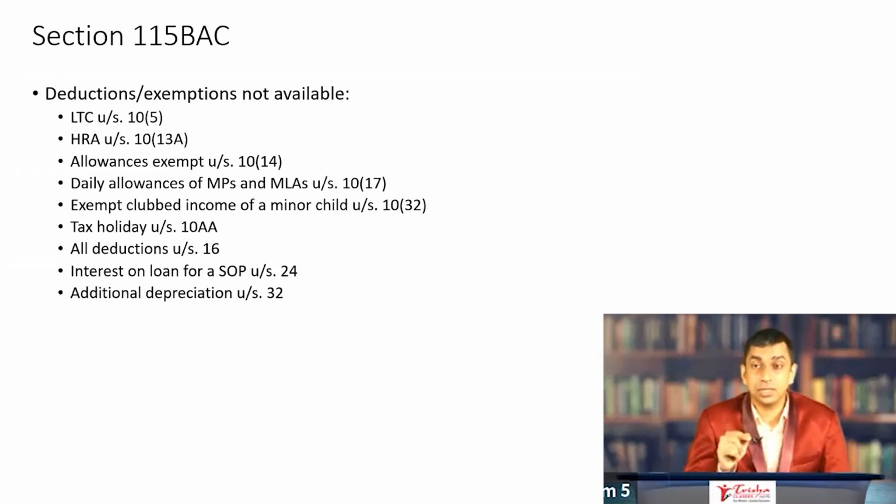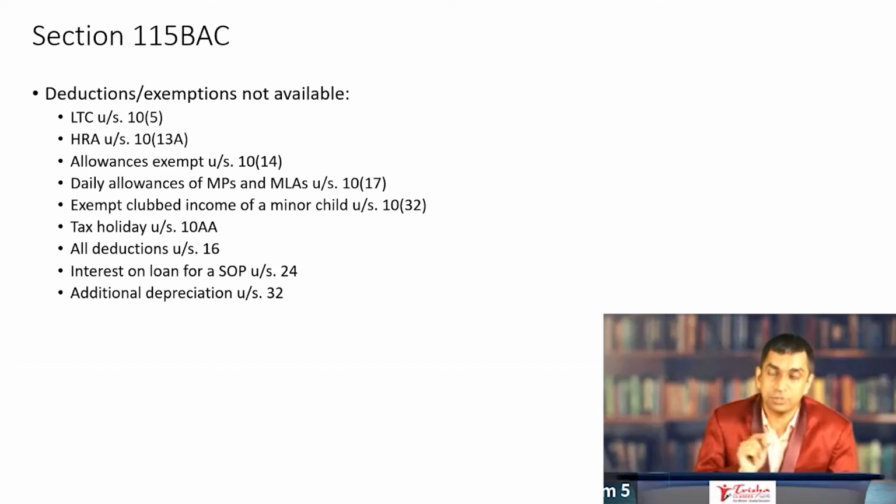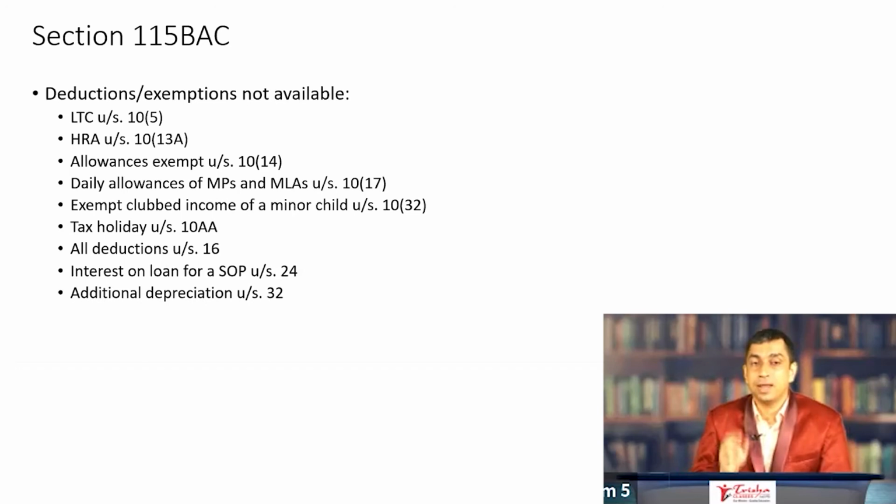The exemption, a very rich exemption in section 10(32), of 1,500 rupees per minor child, that you used to get if the minor child's income is clubbed into the hands of the parent or guardian, that is also gone. Tax holidays that were available for units in special economic zones in section 10AA are gone. All deductions that were available in section 16 are gone. Very, very important: all deductions that were available in section 16 are gone.